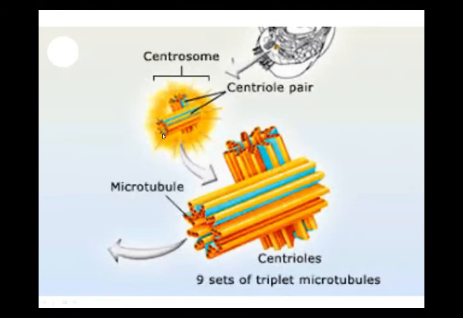That's why they have a very important role in cell division. If they do not attract the chromosomes, the cell will not divide into two cells. So this is the function of the centrosome, because it takes part in cell division. Centrosomes are only found in animal cells.